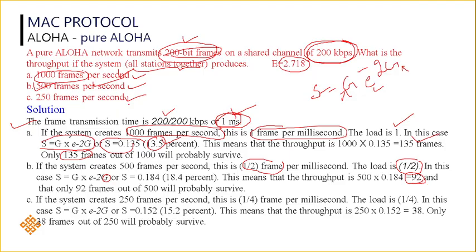Similarly, if you are sending 250 frames, write 250 by 1000 because we are dealing with milliseconds. Then you will get 1 by 4. So that is the load. Just substitute the G value as 1 by 4, then you will get the overall throughput as 38. So out of 250 frames, 38 frames will successfully transfer. Here the percentage is very, very low, within 20%, the throughput we are achieving. Okay. So this is a simple example of pure Aloha.